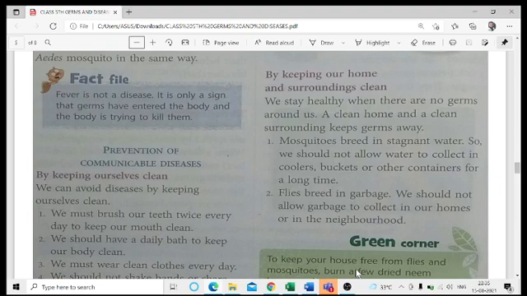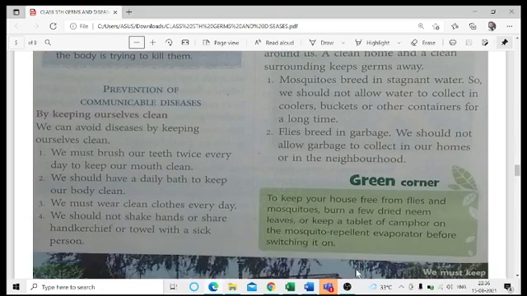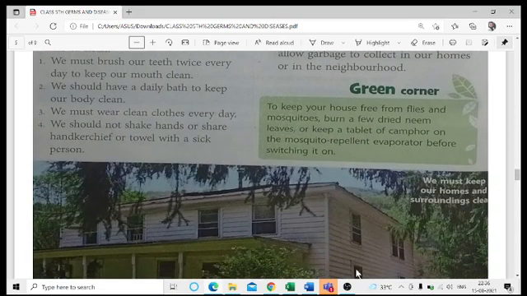So that is why, first and foremost, we should try to reduce the waste materials as much as possible. And not only that, we should also not allow garbage to collect in our homes or in the neighborhood, so that fewer flies, mosquitoes, or insects can dwell in these areas, and at the same time they do not pollute our environment by causing different kinds of infectious or communicable diseases.